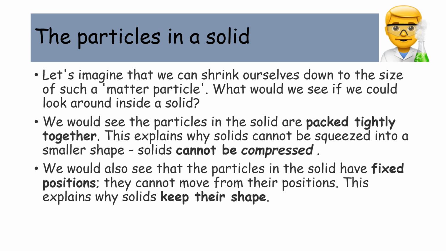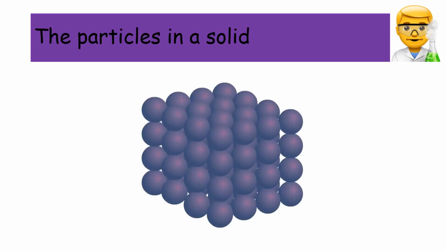We would also see that the particles in the solid have fixed positions. They cannot move from their positions. This explains why solids keep their shape. Here you can see that the particles of the solid are very, very close together. No room, no space between them.